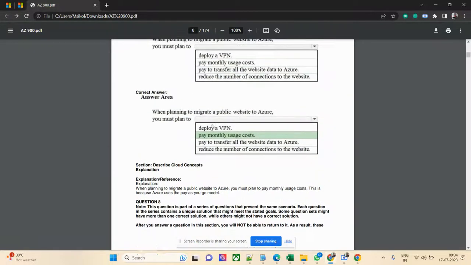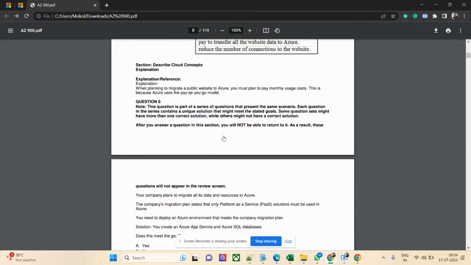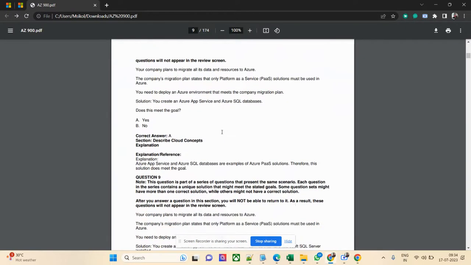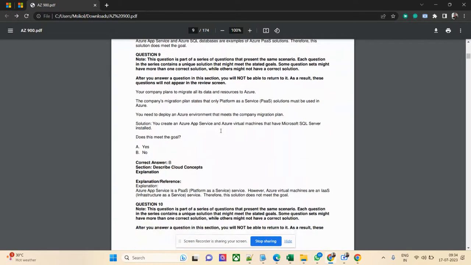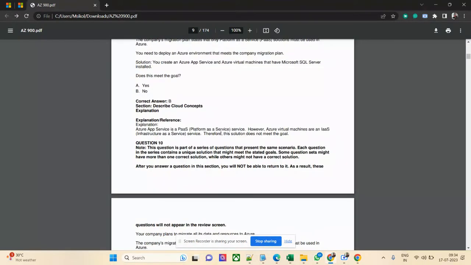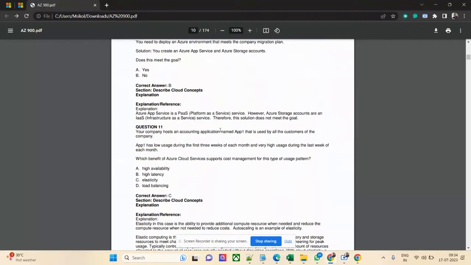There will be questions where you need to choose from a drop-down, or you need to drag and drop. Those questions will be there, and some yes/no questions will be there, but no case studies. Case studies are for associate level and expert level exams, so you need not worry about case studies. Case studies are usually pretty lengthy.